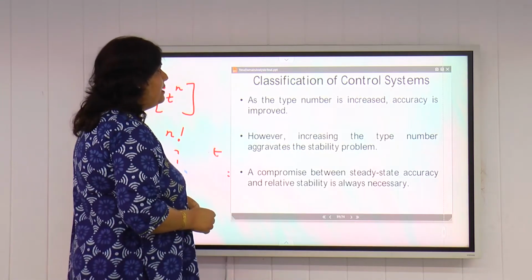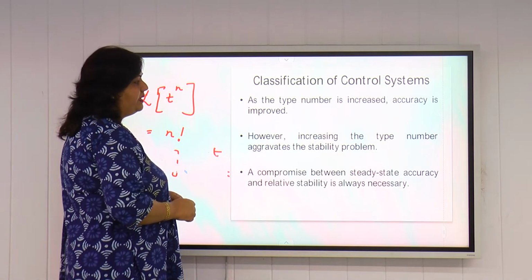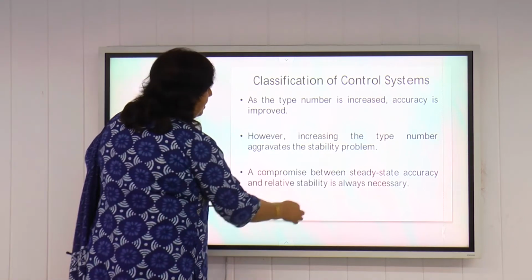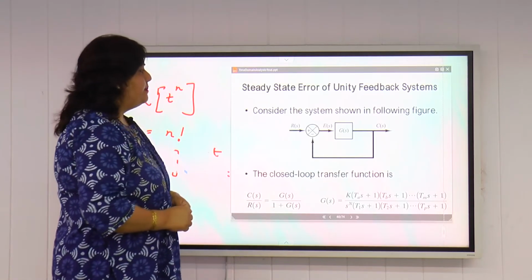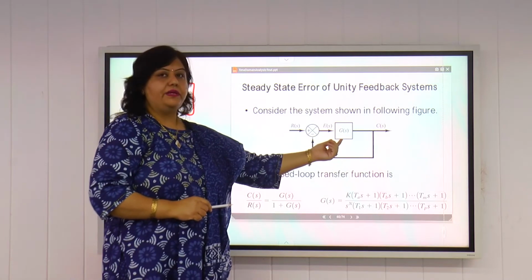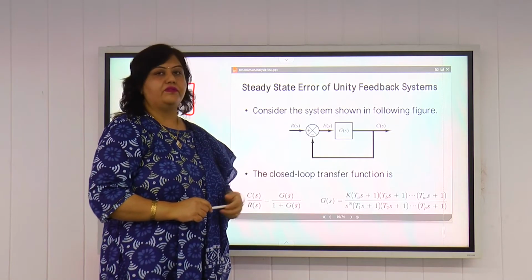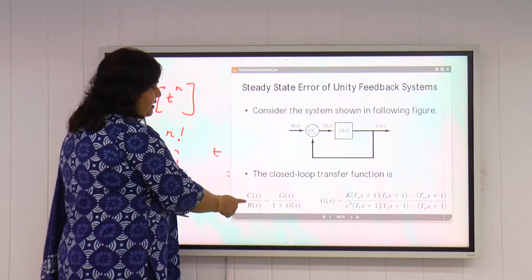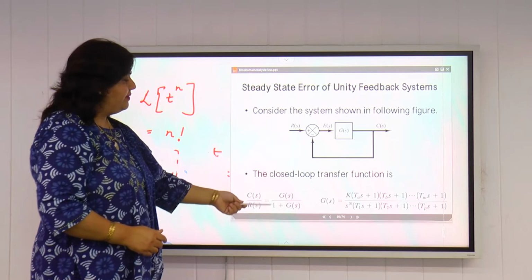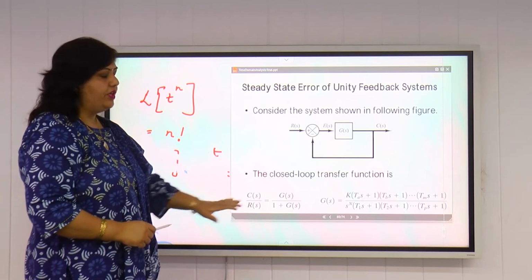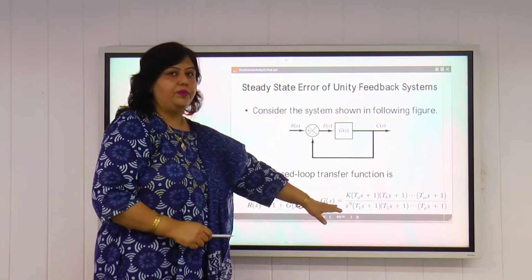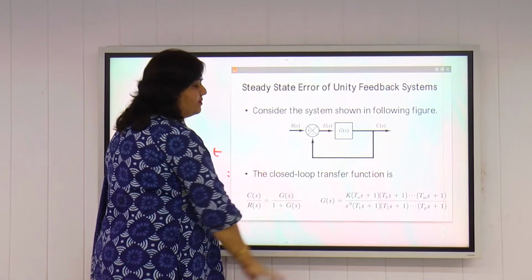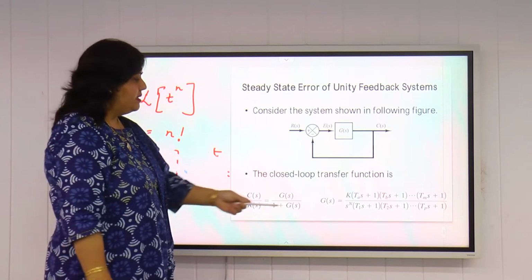Now as the type number is increased, the accuracy is improved. However, increasing the type number aggravates the stability problem, which we will discuss with the help of an example. Now we consider this simple system having the forward path transfer function G(s) and feedback path transfer function H(s) equal to 1. So it is a unity feedback control system. The transfer function C(s)/R(s) is written as G divided by 1 plus G(s). This is the closed loop transfer function, and this is the open loop transfer function G(s)H(s). Because H(s) is equal to 1, the open loop transfer function is simply G(s).